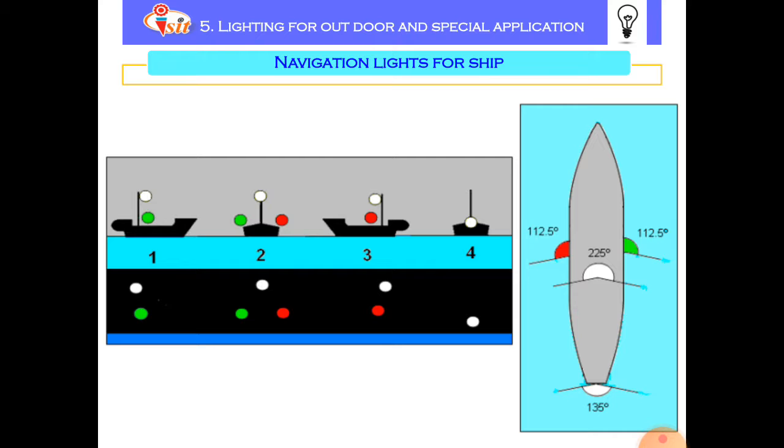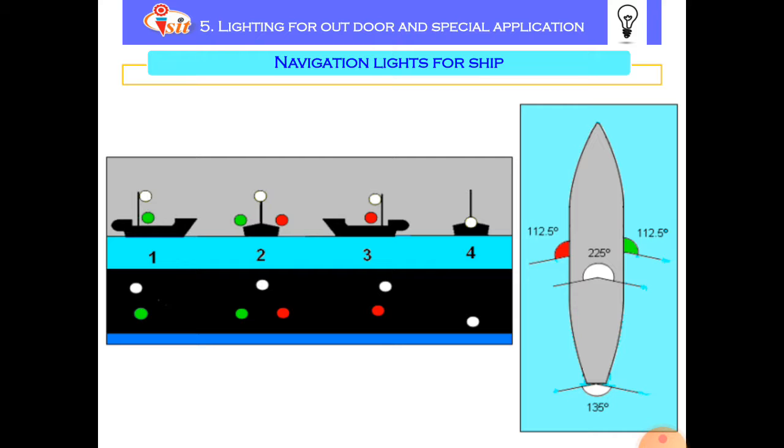If we look at picture number 2 and see a configuration of lights like a triangle, with white on the top, green on the left side and red on the right side, then it is known that the ship is coming towards us.